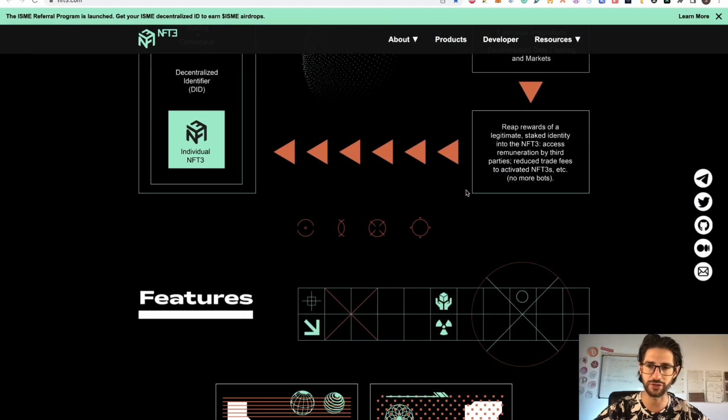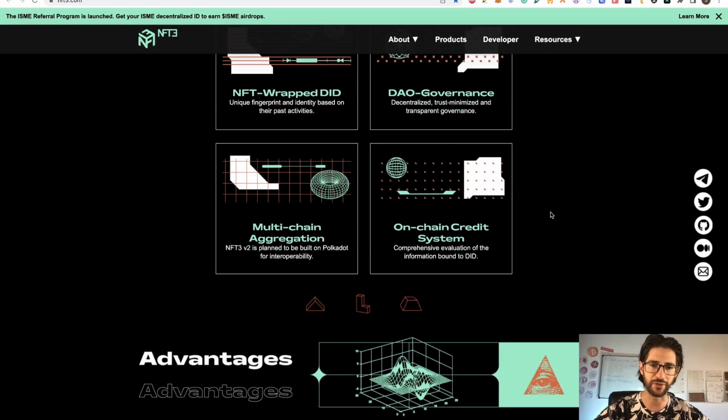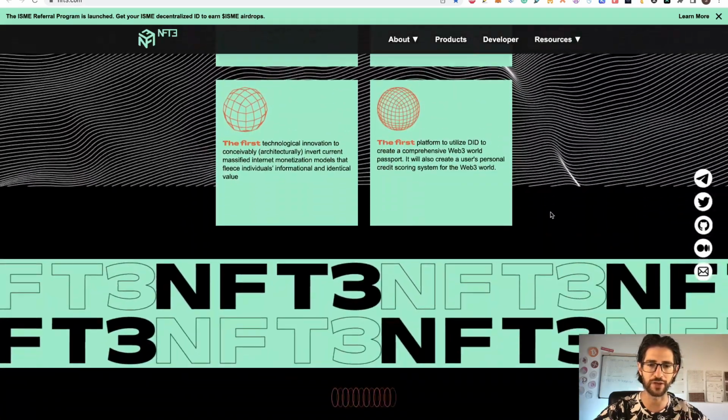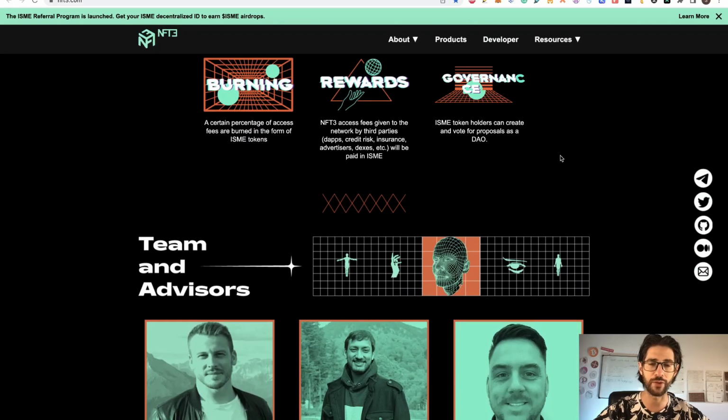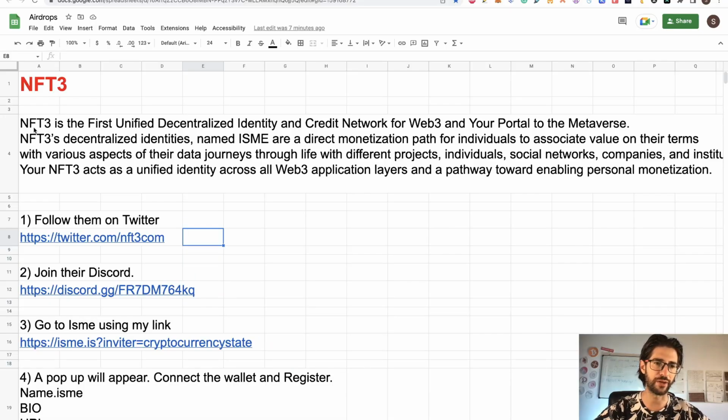NFT3, you can search here on the website. There are many explanations on how this works, but basically it will be for having your identity here in the different things of Web3. And like they call themselves, NFT3 is the first unified decentralized identity and credit network for Web3 and your portal to the Metaverse.